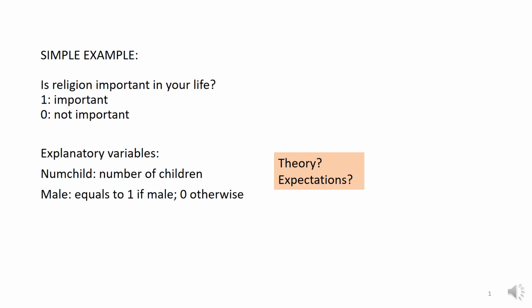And some studies have shown that females are more religious than males, but there are also some studies that show otherwise. So we just want to use this example to demonstrate to you probability models, the LPM, the logistic model, as well as the probit.